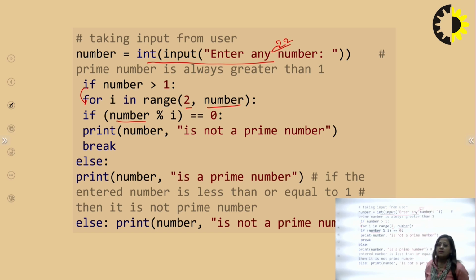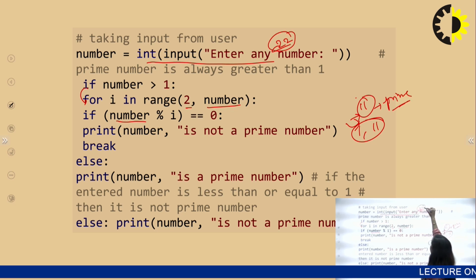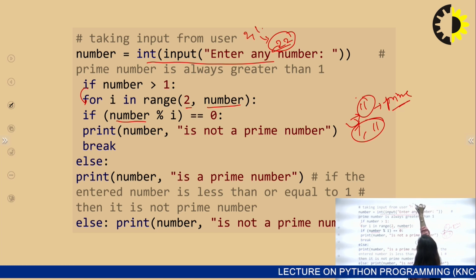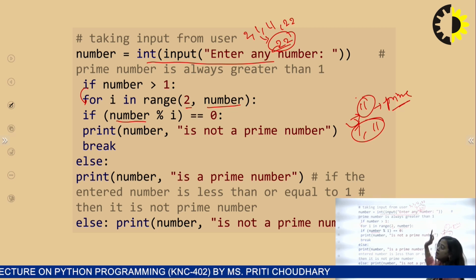Let's suppose this is 11. This number 11 is divisible by 1, yes, and it is divisible by 11, yes. So it is a prime number. But here 22 is divisible by 2, divisible by 1, divisible by 11, and divisible by 22. So it is divisible by four numbers. So it is not a prime number.